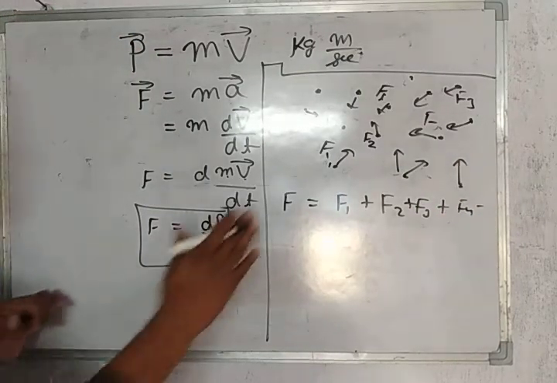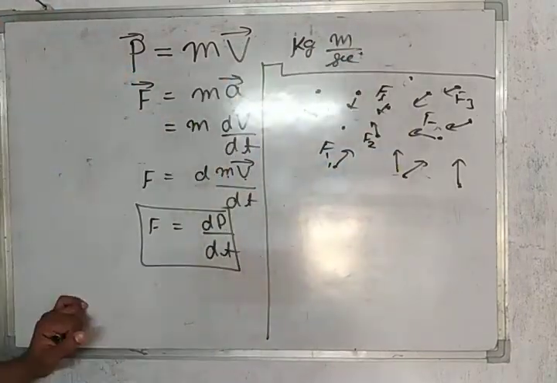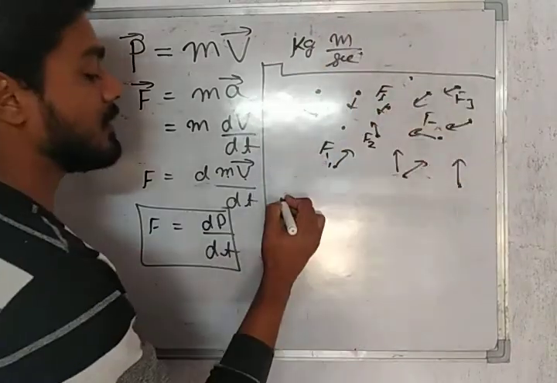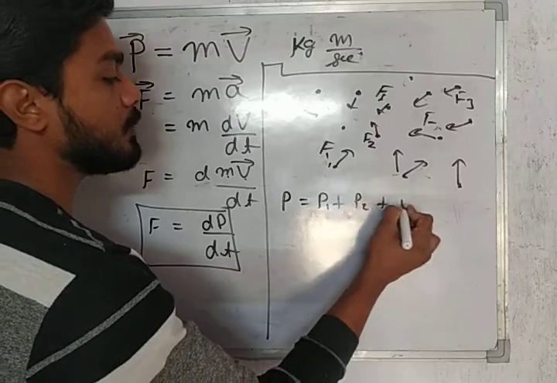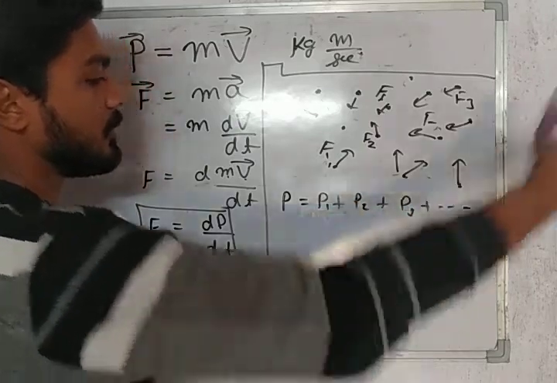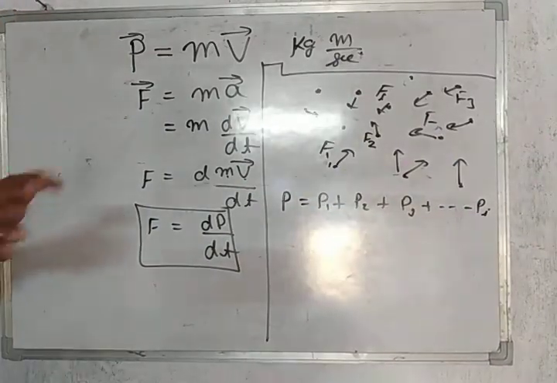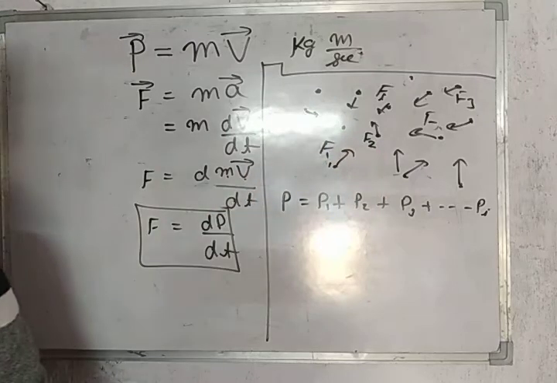Similarly, each and every particle has its own momentum. The sum of all the momenta, P, is equal to P1 plus P2 plus P3 and so on, up to Pi. So the net momentum will be equal to the sum of momentum of all the particles.